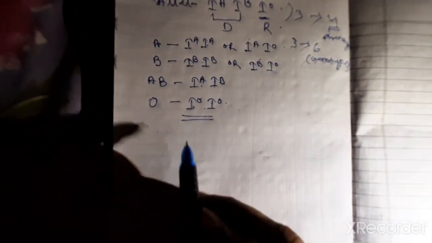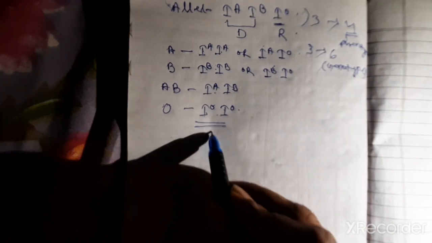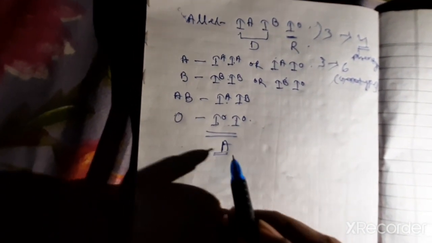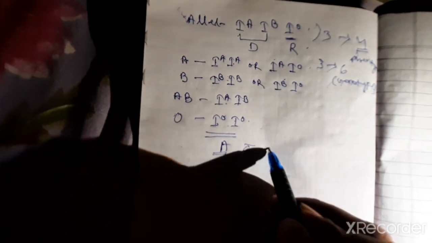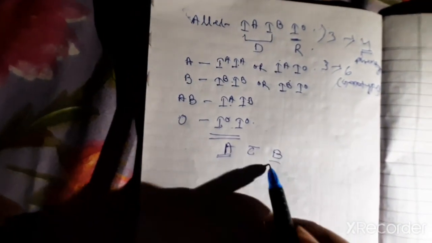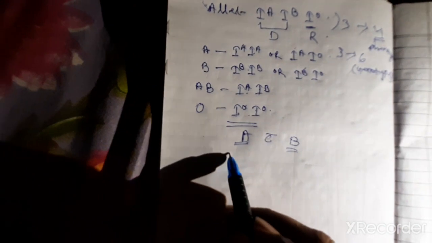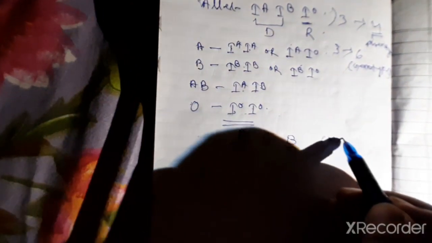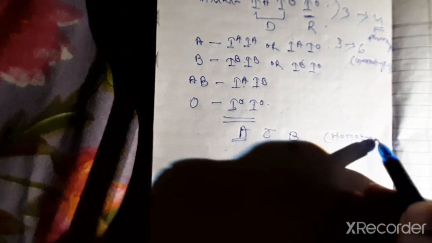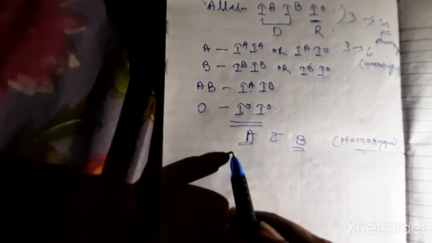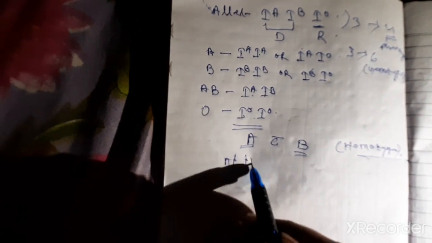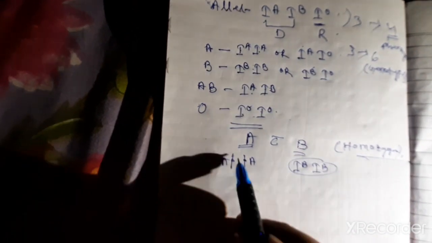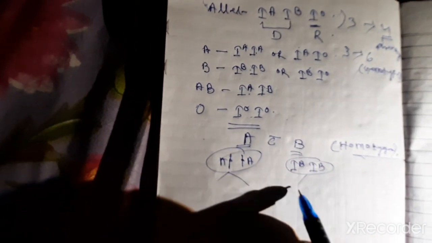Suppose a father is having the blood group A, that crosses with a person having blood group B. Then what will be the genetic makeup? If you will go for the homozygous makeup, then the person is having IA IA. Similarly, IB IB. They will go to gamete formation.